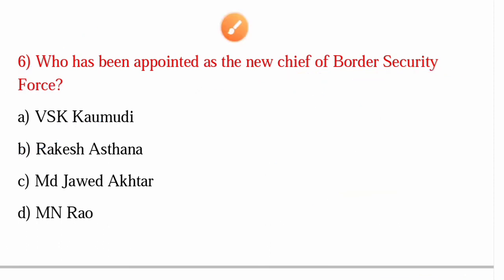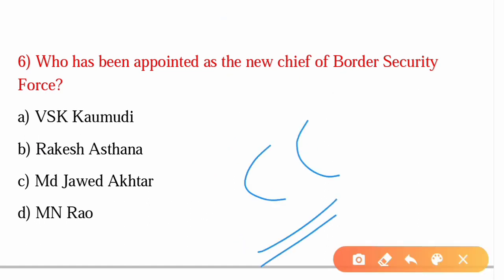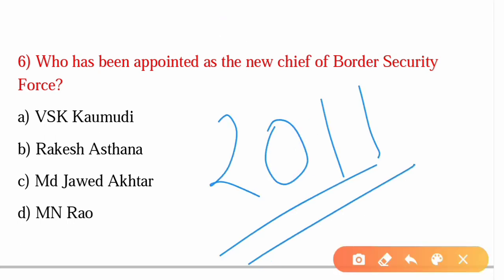Actually, Rakesh Asthana was in controversy a few times back because the NGO called Common Cause had approached the court challenging Asthana's appointment as special director on the grounds that his name had figured in a 2011 diary seized from Sterling Biotech, a company being probed by the CBI for money laundering. So Asthana was not named in the FIR but was presumably the subject of an ongoing investigation by his own agency, that is CBI.